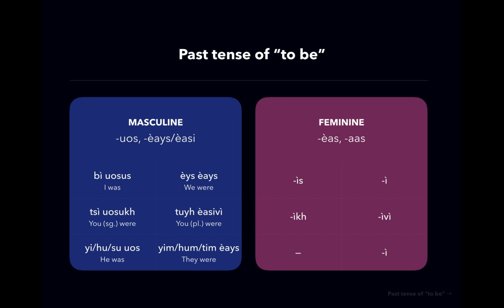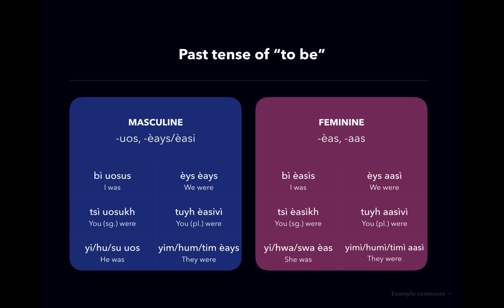We do something similar with feminine. It's pretty straightforward. If you're a woman, you'd say be'ursus. If you're speaking to a woman, you'd say t'ursuk. If you're referring to a woman, you'd say ye, hua, or swa, us, as, tui, asv, and yim, hum, dim, as.